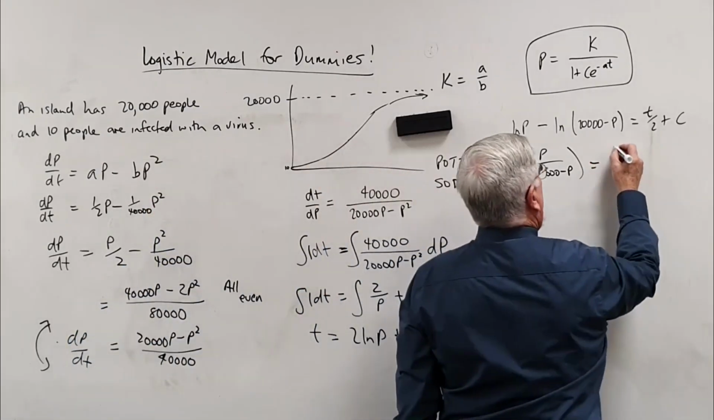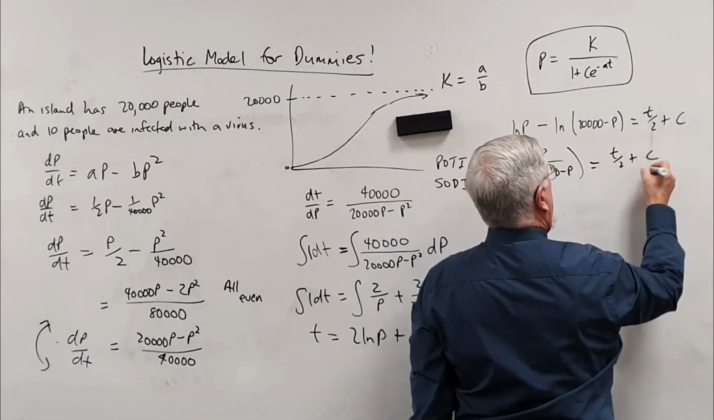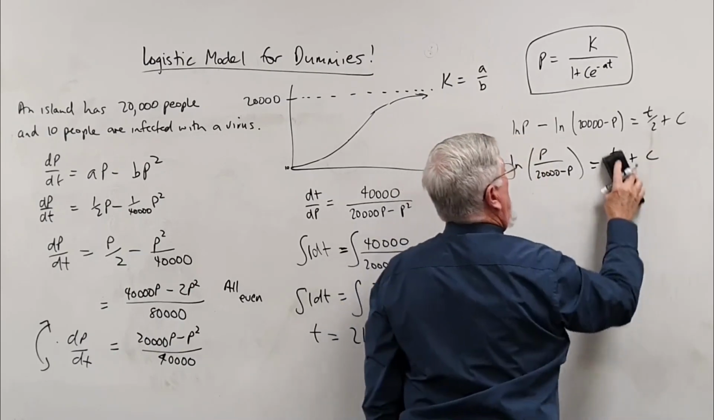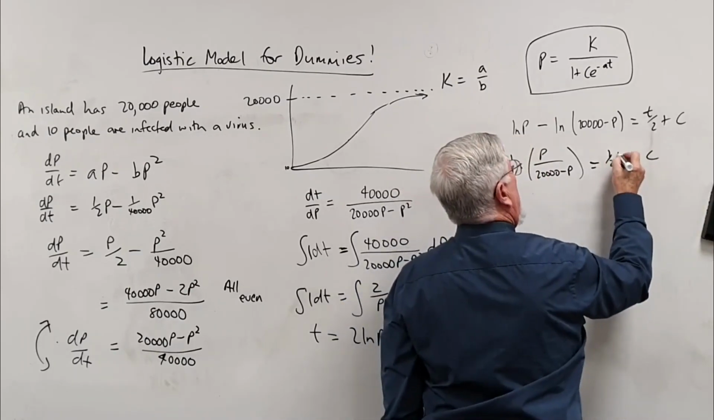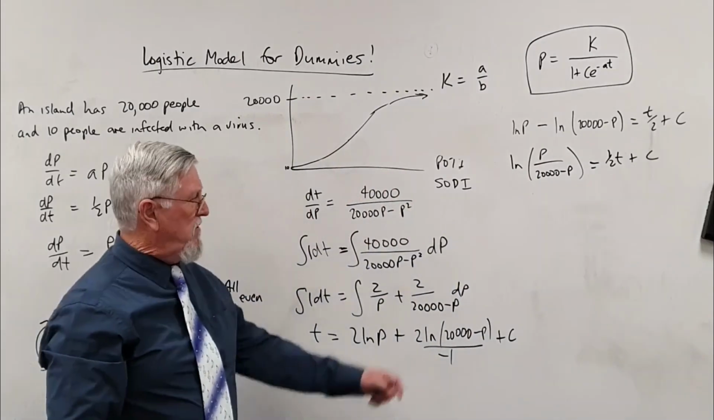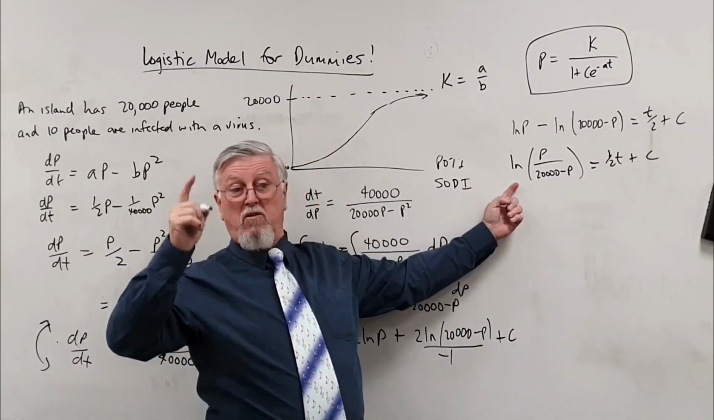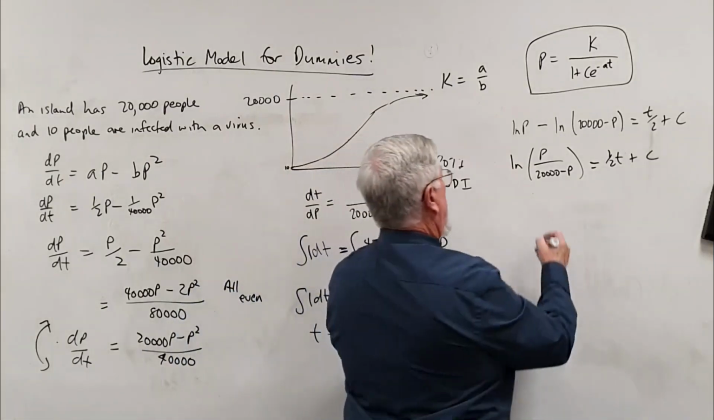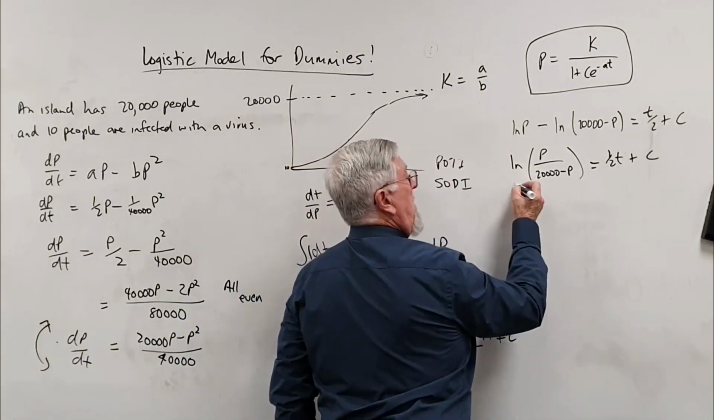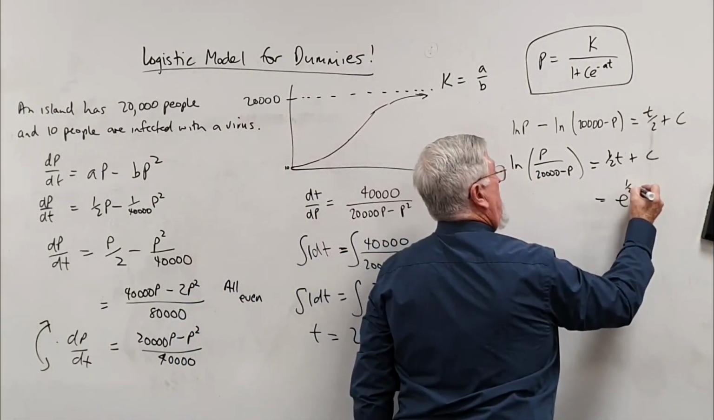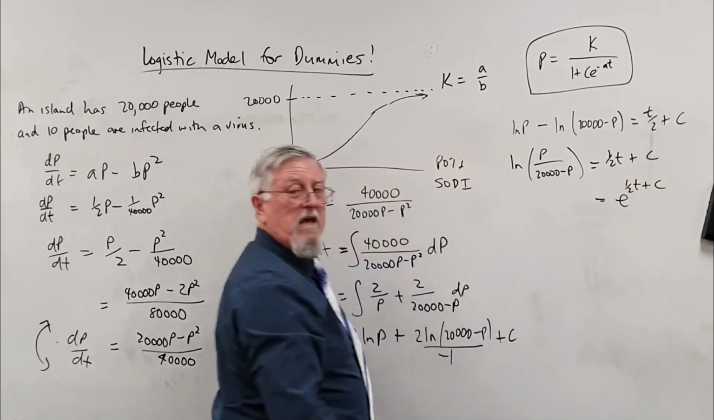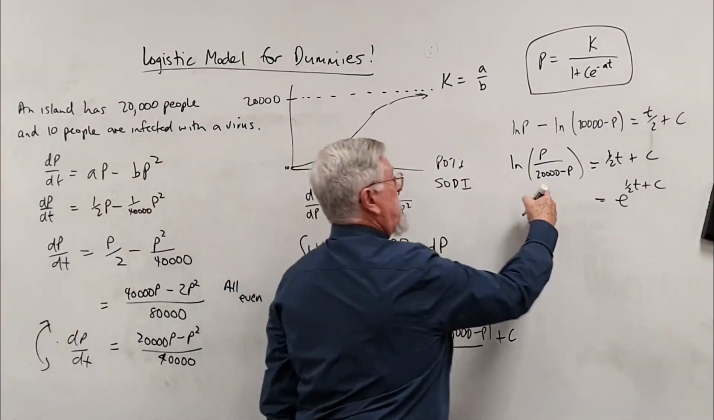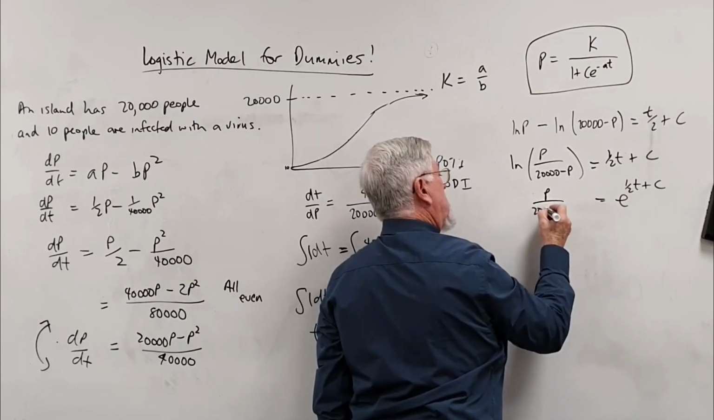So this is t on 2 plus C. I could have written it as half t. Maybe it'd be better if I did write it as a half t. What do we do when we've got log form? How do we change into non-log form, exponential form, index form? So this is the log base e. I push the e out, e to the half t plus C. You right with that? And I'm left with this.